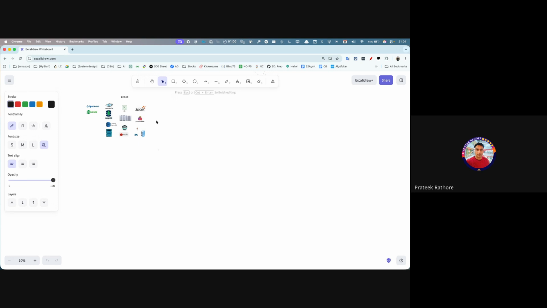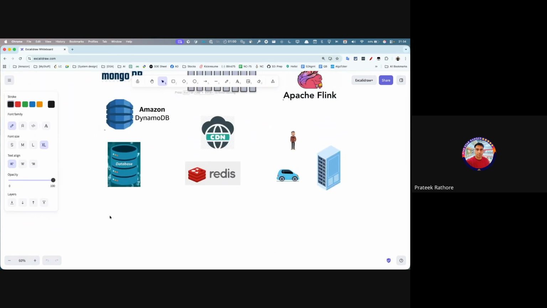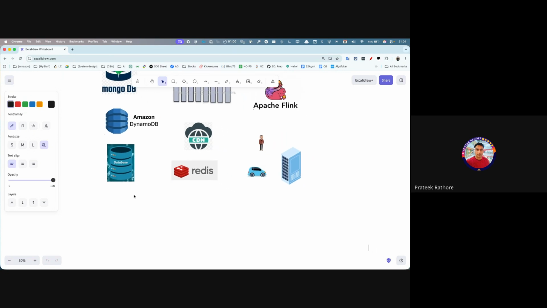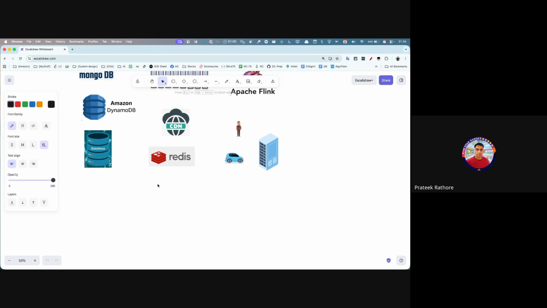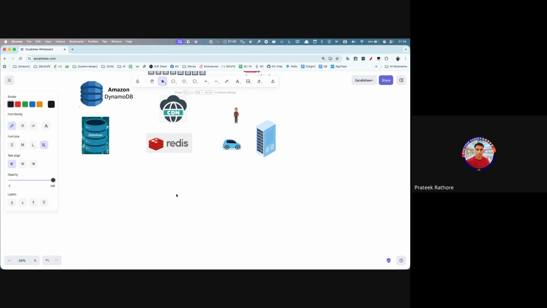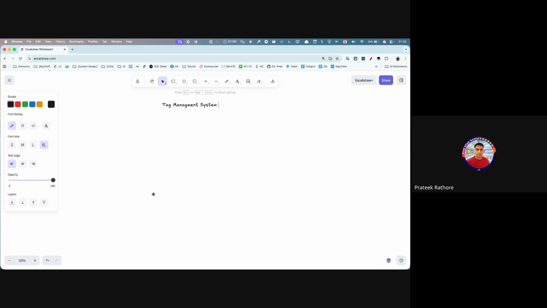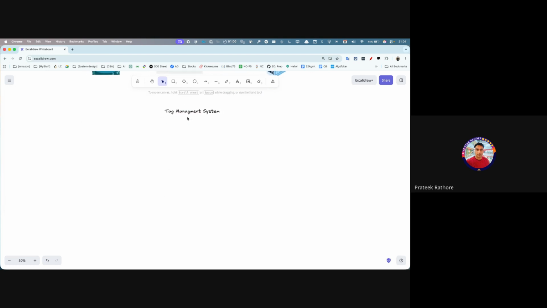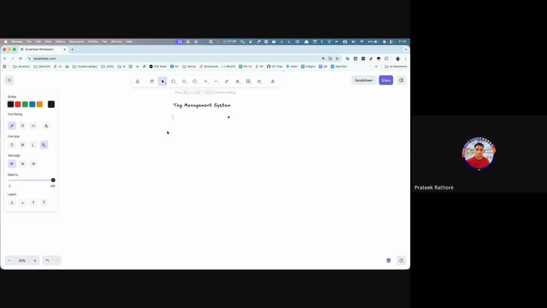Cool. So guys, today's question is basically tag management system. This problem has been asked multiple times. Repeating again, today's question is tag management system. This has been asked multiple times in Atlassian. Recently, that's what I get to see, get to hear from a lot of people, my students or my colleagues or my ex-colleagues.